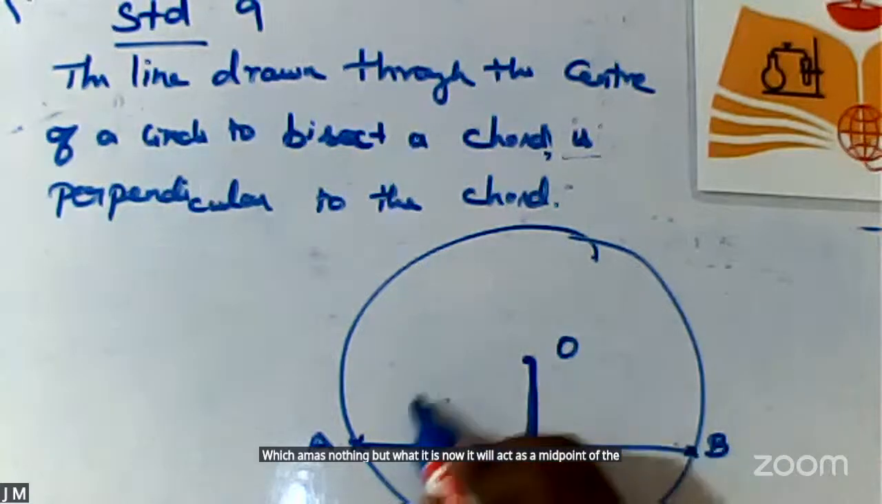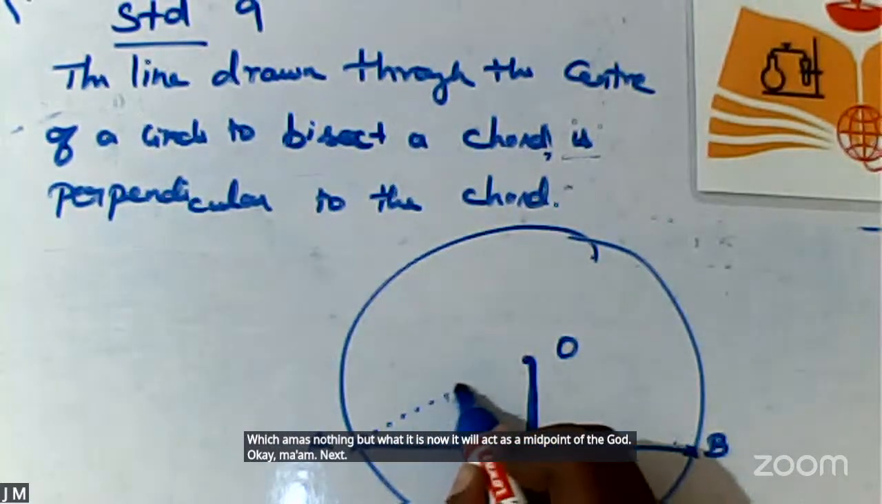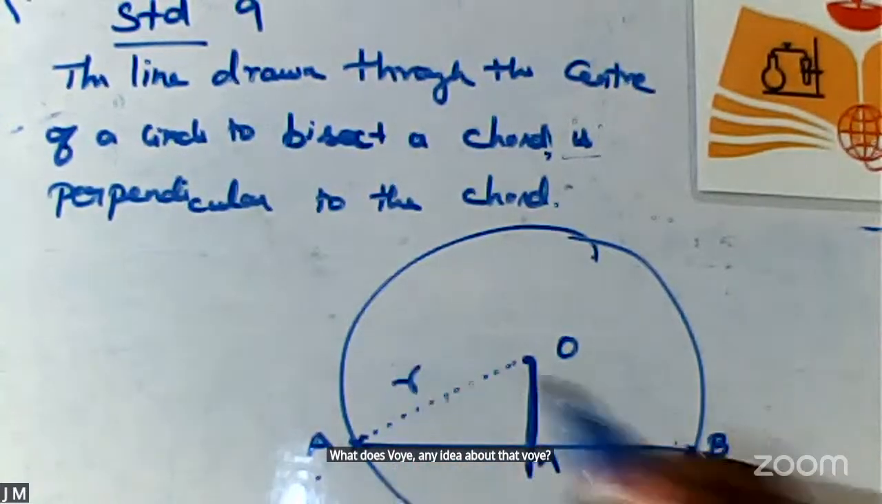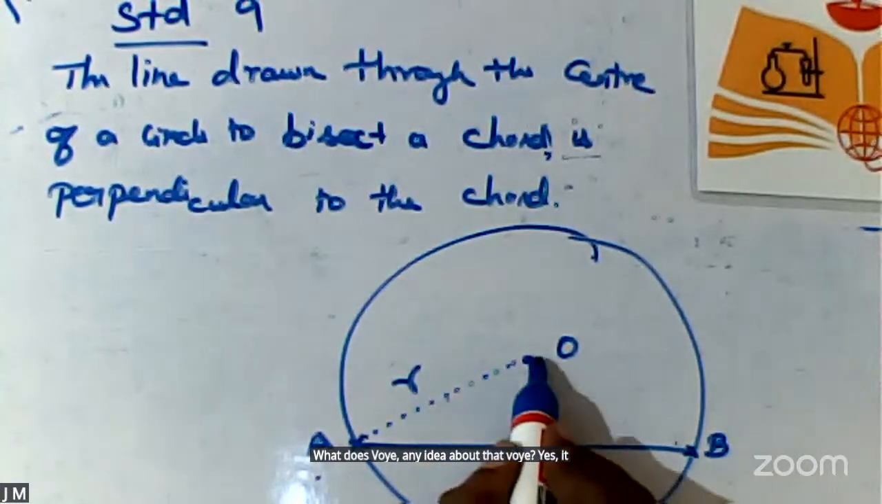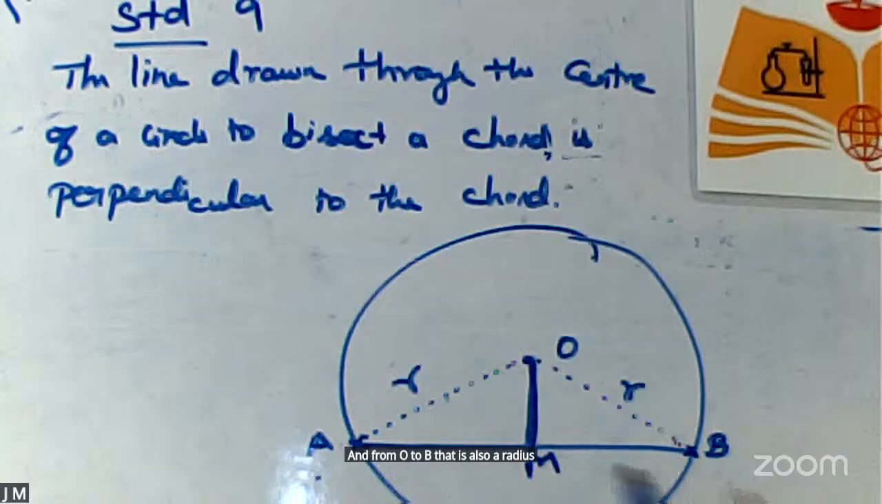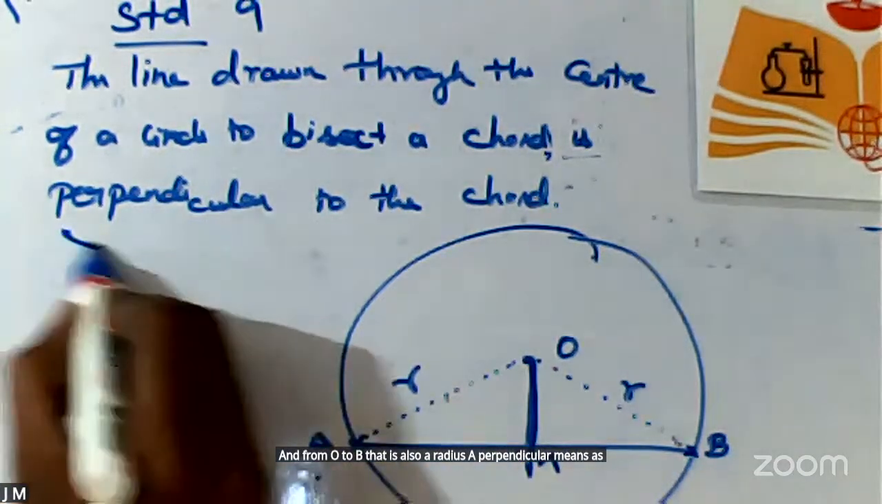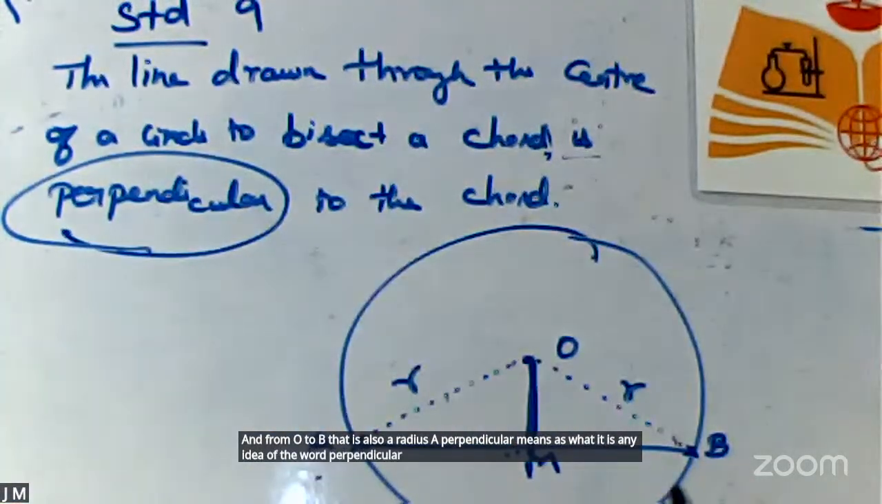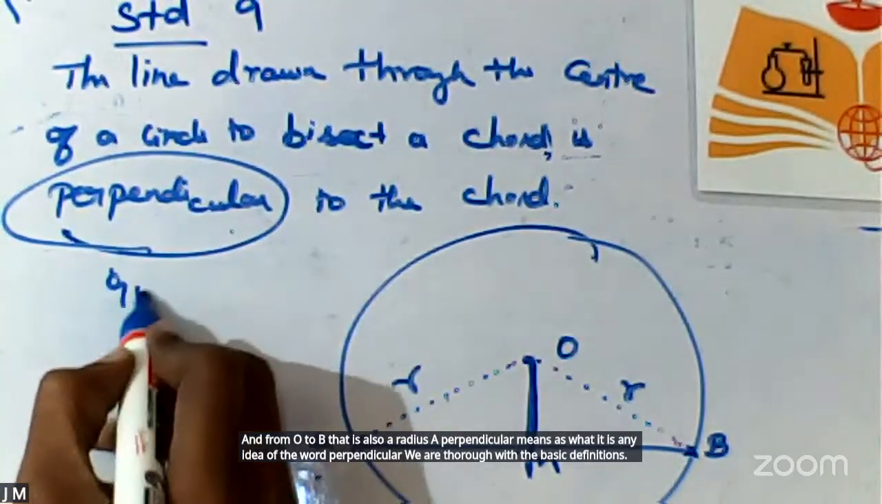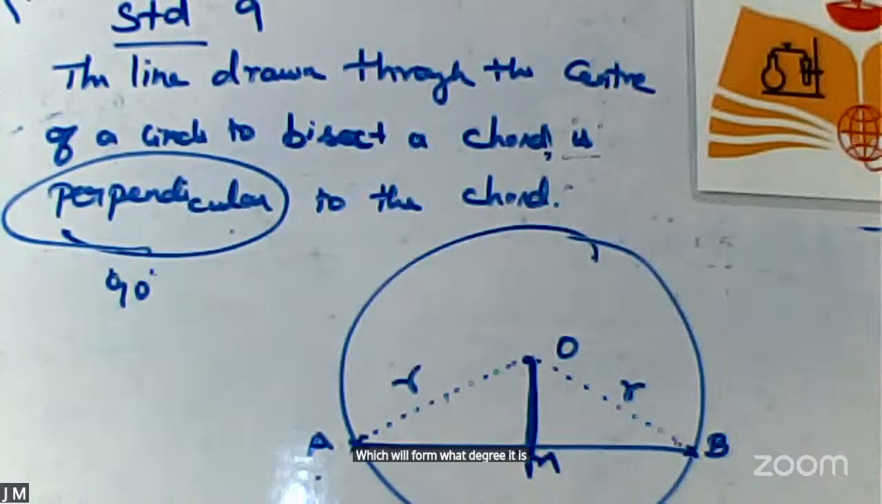Next, what is OA? Any idea about that? Yes, it is called a radius. And from O to B, that is also a radius. What does perpendicular mean? We are thorough with the basic definitions. What degree will it form? 90 degrees. So what are they asking us to prove now?